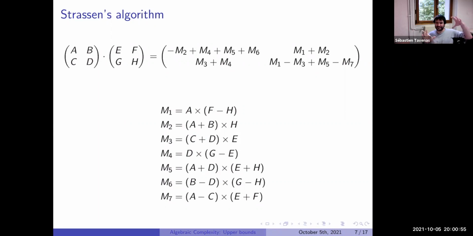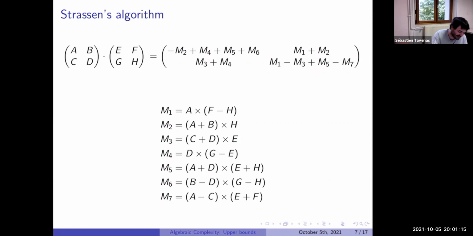We have a matrix of type n by n. We cut it into n by 2, n by 2 blocks. It gives 4 new matrices, and we do this algorithm. This transformation becomes multiplications of matrices of type n over 2 by n over 2, and we do it by recursion, applying our new algorithm on these multiplications.